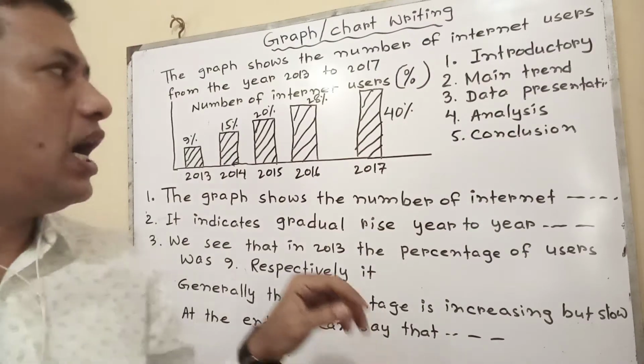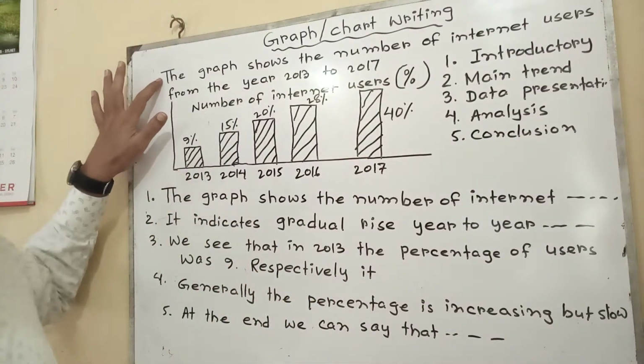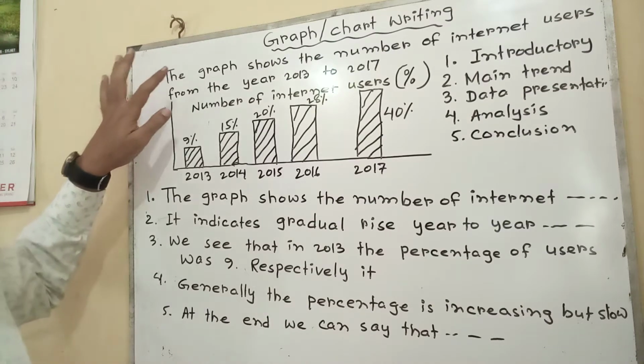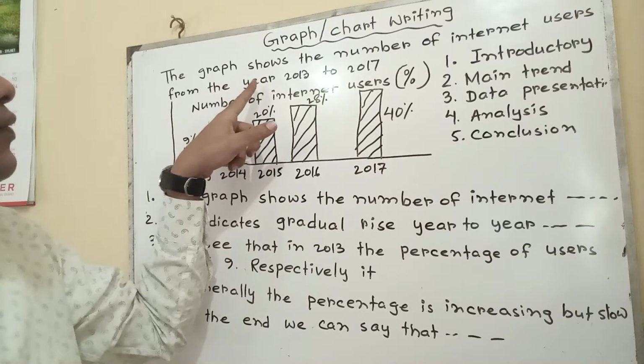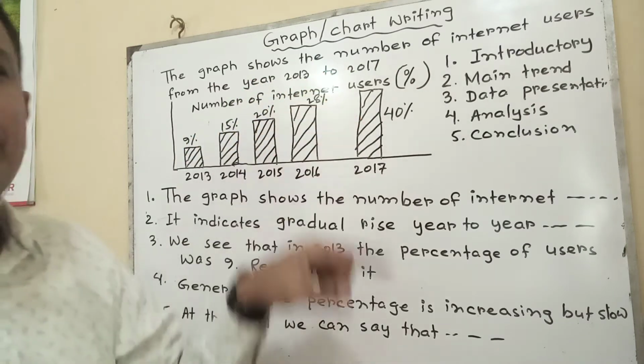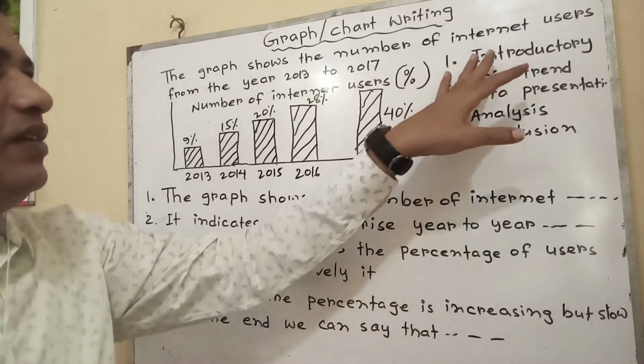Introductory sentence. How will we write the introductory sentence? We will write it from the question, such as: the graph shows the number of internet users from the year 2013 to 2017 in Bangladesh or in other country. Okay, I have given the introductory sentence.